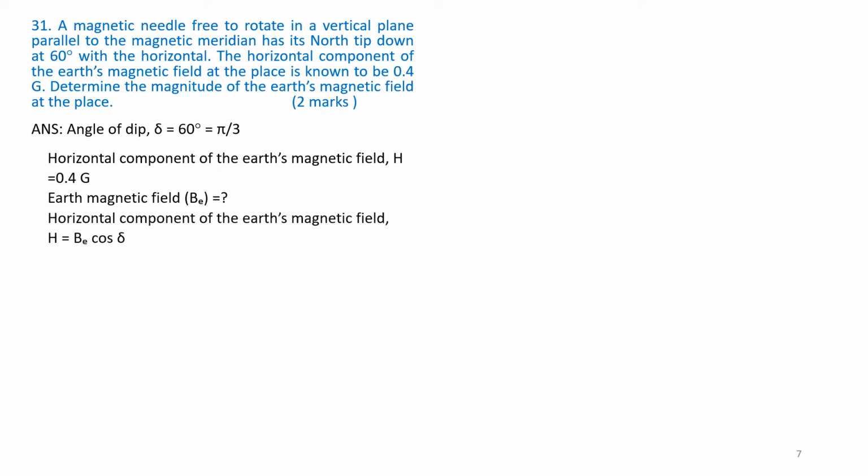The horizontal component HE is given by HE is equal to BE cos delta. Therefore, BE is equal to H by cos delta, that is equal to 0.4 divided by cos 60. We know the value of cos 60 is 1 over 2. Therefore, the answer will be BE is equal to 0.8 G.